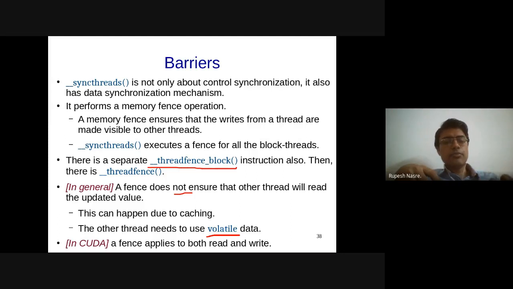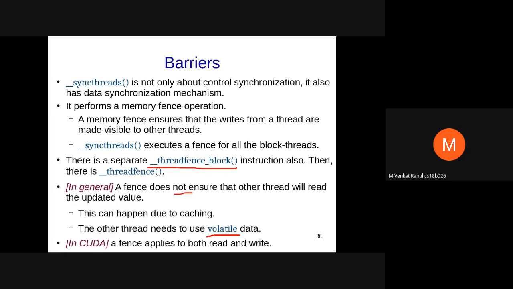Plus it's a lazy mechanism. Even if I write to a memory location 1,000 times, I might not do a memory fence. Let me write it 1,000 times and then I can do a memory fence. Whereas volatile will ensure that every write out of these 1,000 is going to go to the main memory, or the common memory.